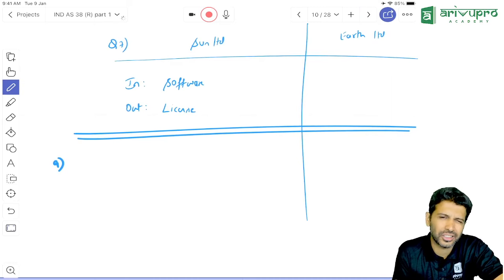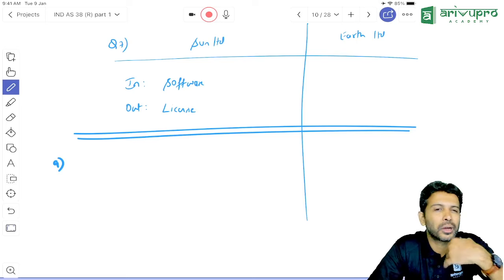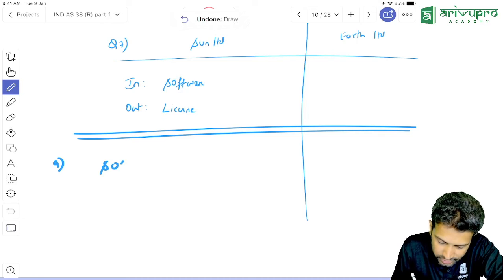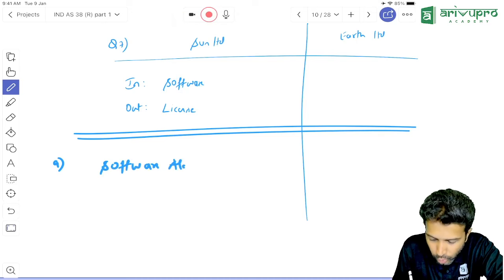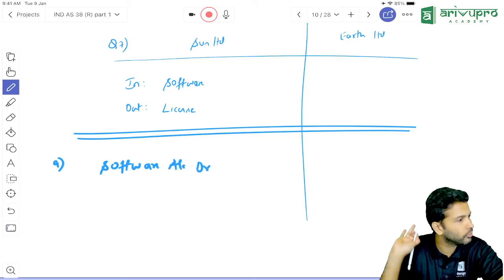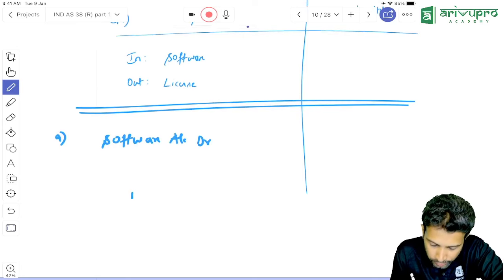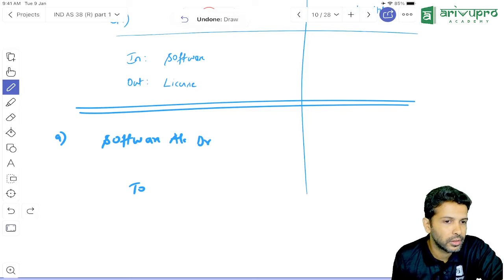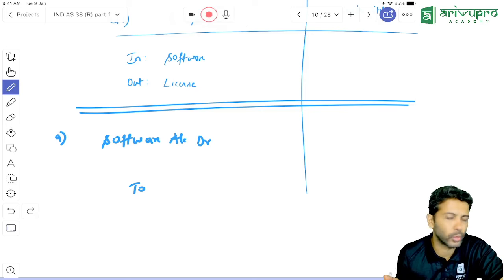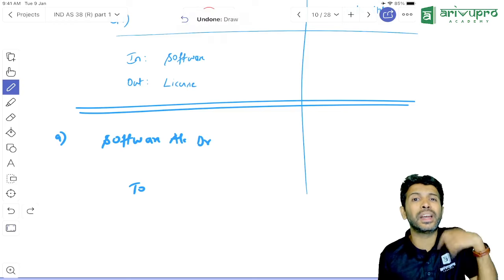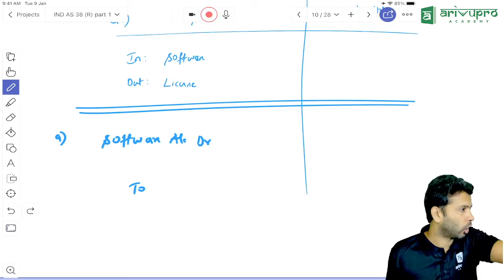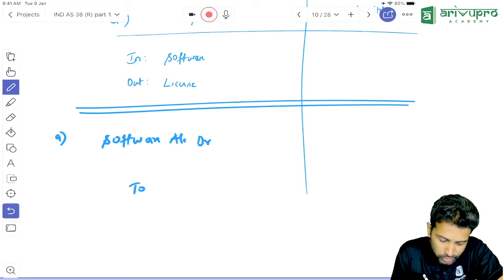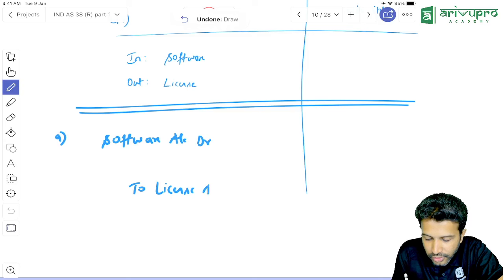Both are assets, both are real accounts. Real account rule is debit what comes in, credit what goes out. What is coming in? Software. So, in the first case, the entry Sun will pass is software. You don't have to copy; you can tick in the solution also. If you want to copy also, fine, your choice. So, software you will debit. What will you credit? Leave one line. Why am I leaving one line? In exam also do like this only. Leave one line and do it. Because if you are using fair value, you will end up getting some gain or some loss. That we will put as a balancing figure. We don't know yet. So software we will debit. What went out? License went out. So license we will credit.